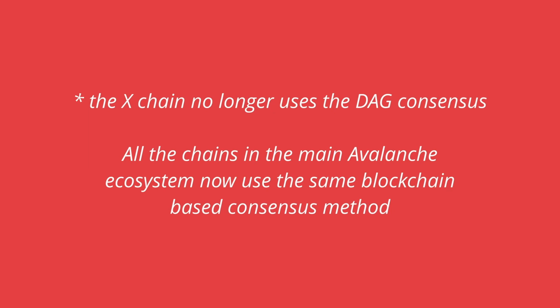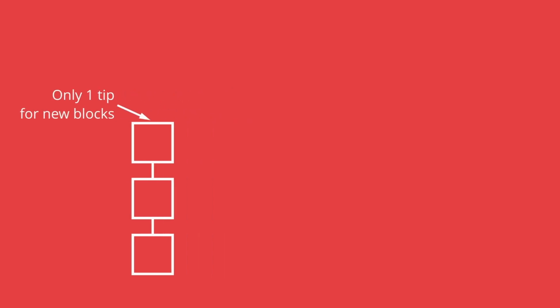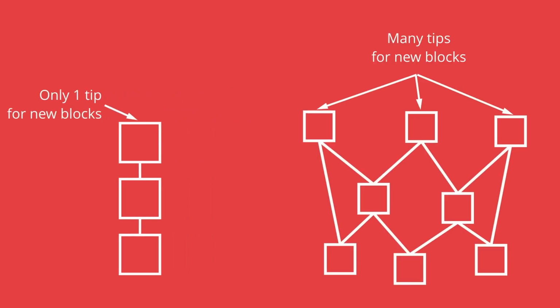The DAG structure is how the X chain is built, but the most popular chain in the Avalanche ecosystem is the C chain, which uses a blockchain. The big difference with blockchains is that now there is only one tip on the graph where new blocks can be added, instead of the potentially infinite on the DAG.